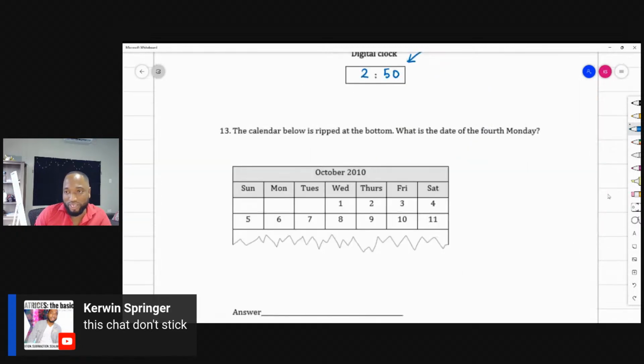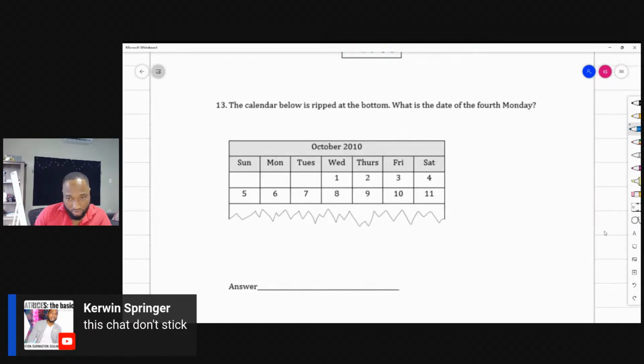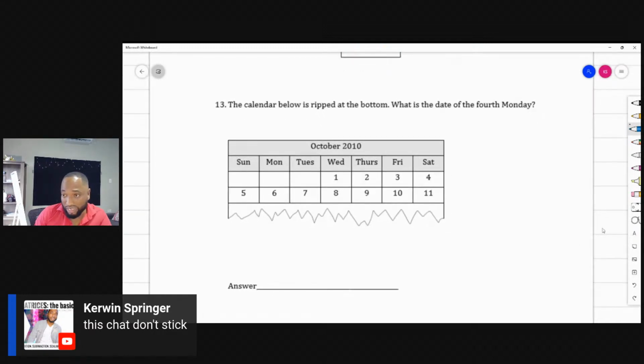The calendar below is ripped at the bottom. What is the date of the 4th Monday? If it's one thing you're probably going to get in this exam, it's a ripped calendar. They're going to rip that calendar for sure. I smell it. The calendar below is ripped. What is the date of the 4th Monday?